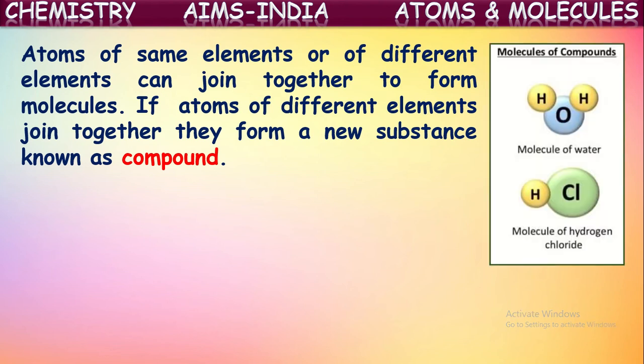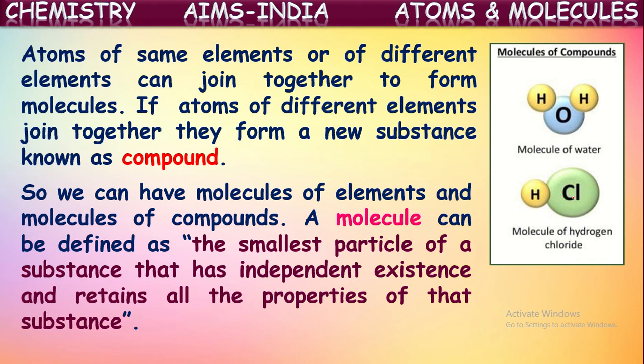For example, water is formed from two different kinds of atoms, atoms of hydrogen and atoms of oxygen. These are combined together to form a molecule. So in this molecule, as there are two different kinds of atoms, that is called a compound. So water is a compound. Similarly, hydrogen chloride is also formed from the atoms of hydrogen and chlorine. Two different kinds of atoms are combined here. So the resultant substance, hydrogen chloride, is called a compound.